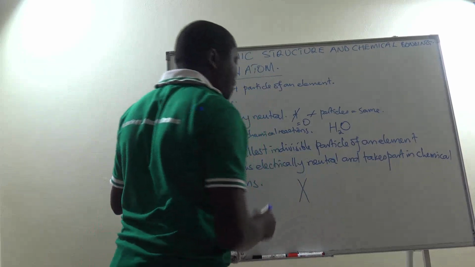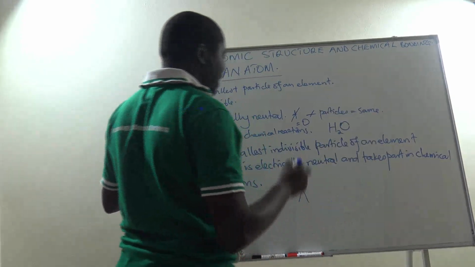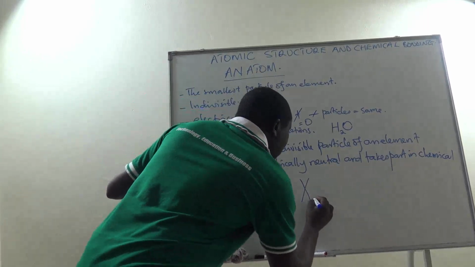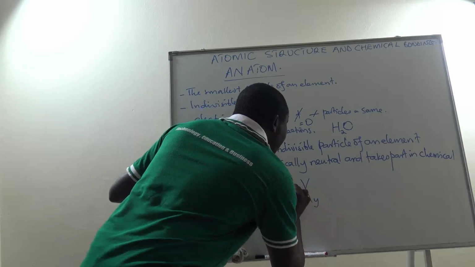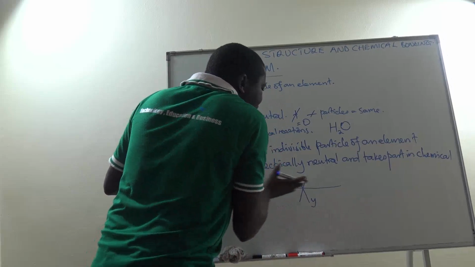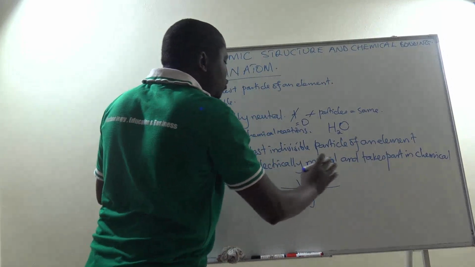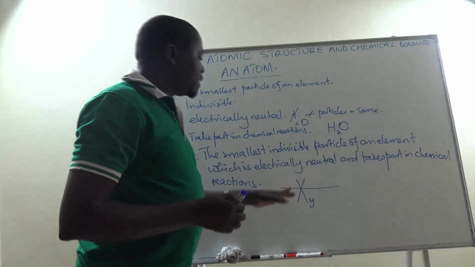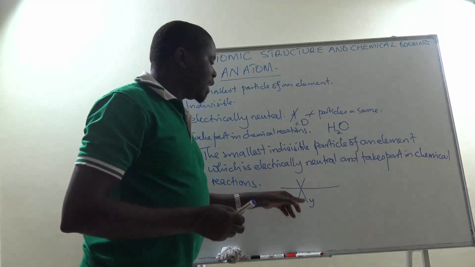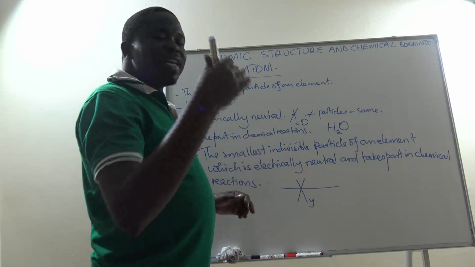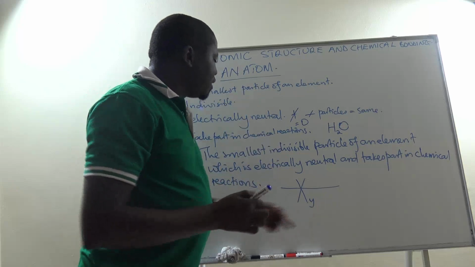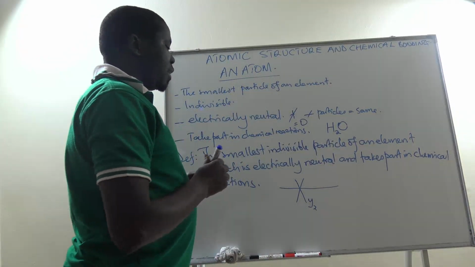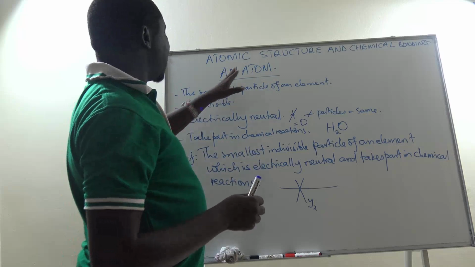If X is a letter in a chemical symbol, and the chemical symbol of an element is XY, and Y is supposed to be a small letter, make sure that Y is below the line that cuts the capital letter into two. It must be quite below. It must be so distinct. So we shall be representing atoms of elements with the chemical symbols of the elements. If the number is more than 1, then we indicate it here. Supposing I have 2 of these atoms, then it will be XY2.